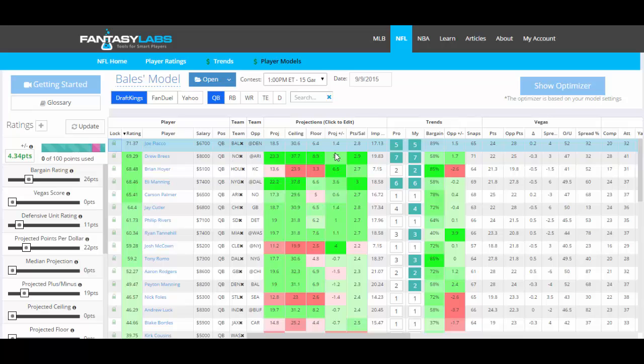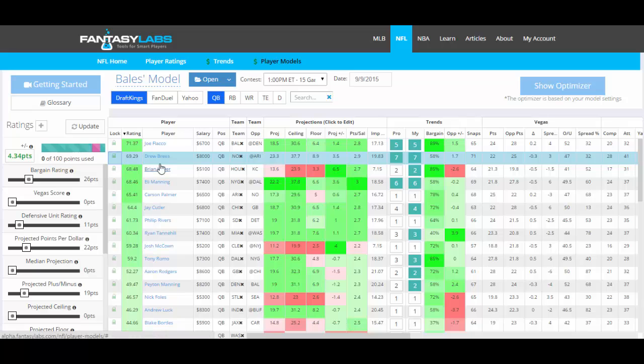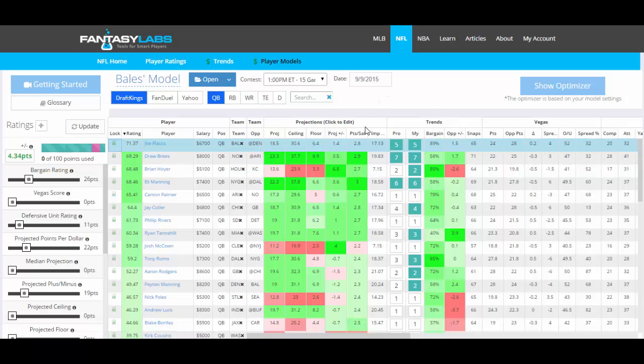That'll revert back to whatever our current projection is, because our projections change based on a bunch of different factors, as do the ratings. So if there's line movement, for example, significant line movement, a big injury, things like that, obviously your projections and ratings should update throughout the week to account for those factors. That is really important. But you can edit those projections if you disagree with how we have players projected.